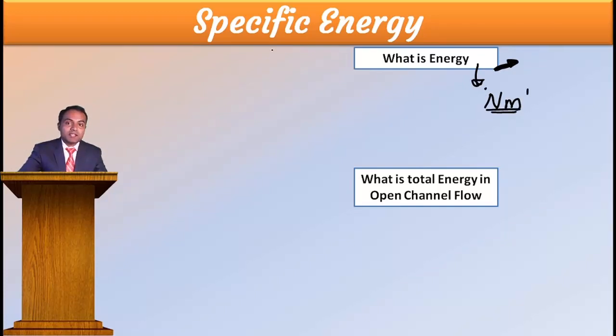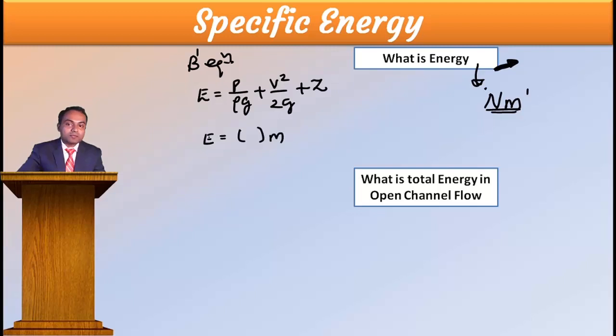A very interesting thing in fluid mechanics is Bernoulli's equation, right? This Bernoulli's equation we will call the total energy equation. Total energy equals P by rho g plus V square by 2g plus Z. If you work out the units here, substituting the units of P, rho, g and V, and Z is obviously meter, therefore you will measure this energy in terms of meter.